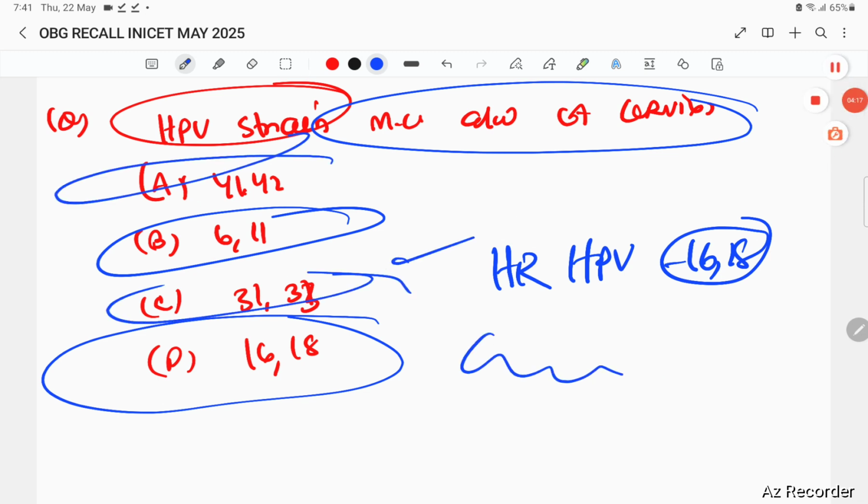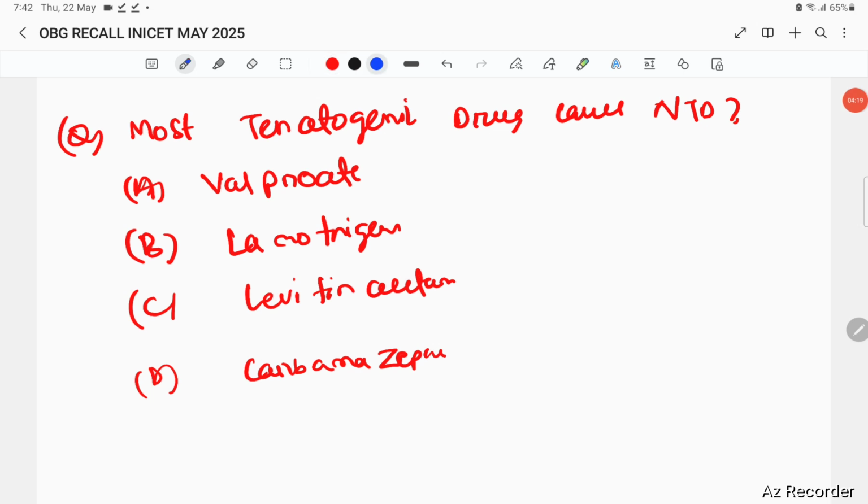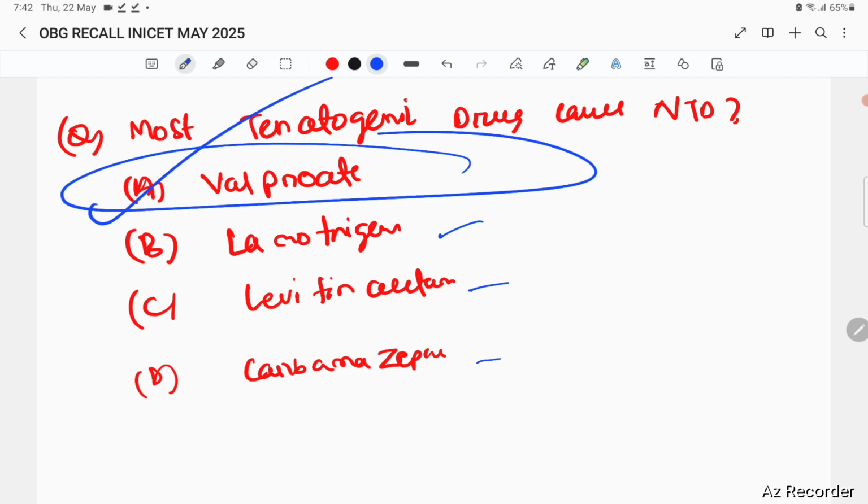The next question is the most teratogenic drug causing neural tube defects. Usually you may think of lamotrigine, no. This is valproate, sodium valproate, the most teratogenic drug that will cause neural tube defects.